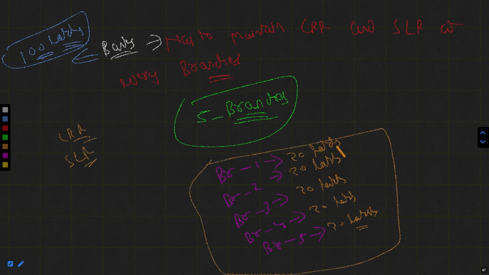It means all these 20 lakhs at every branch is to be divided after CRR and the SLR. The bank could not say if we have 100 lakhs, we will simply divide the CRR and the SLR at our main branch, and then these branches should be exempted from this ratio. Why am I saying this?